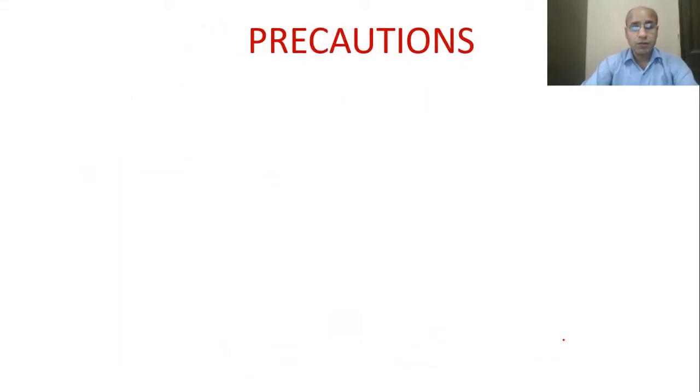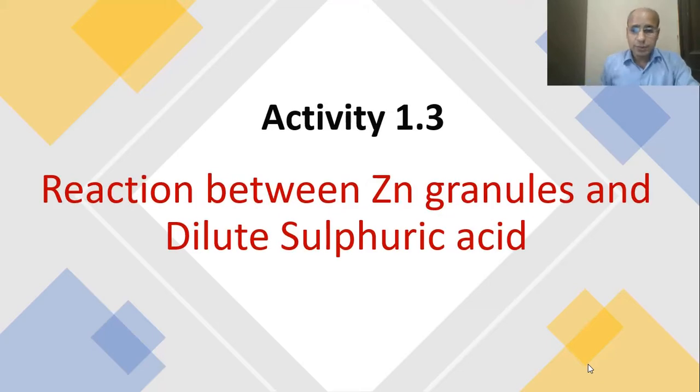So definitely, what precautions do we have to take? We have to handle the chemicals with care. So now we will do activity 1.3. Here we will show the reaction between the zinc granules and the sulfuric acid, for the evolution of gas. Now this is activity 1.3. This is the reaction between the zinc granules and the dilute sulfuric acid.